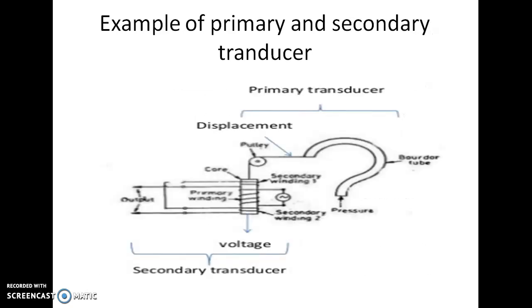Here we can see that the first part is our primary transducer, consisting of the Bourdon tube pressure gauge and the pulley. And the secondary part is the voltage or current generation part, that is, the secondary winding, primary winding and the electrical output part. That is our secondary transducer. So here the primary transducer part is the mechanical part and the secondary transducer part is the electrical part.